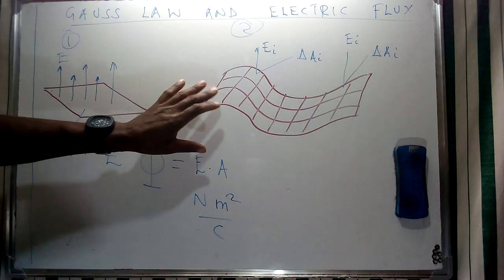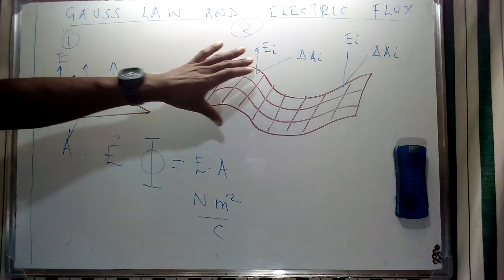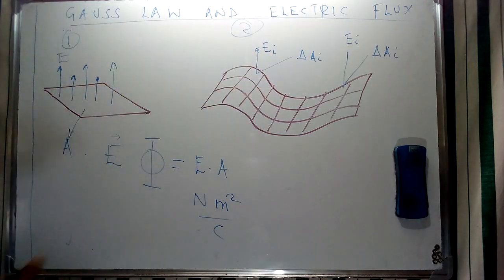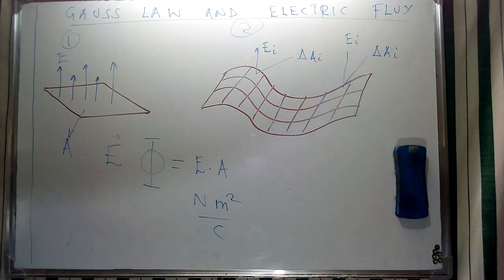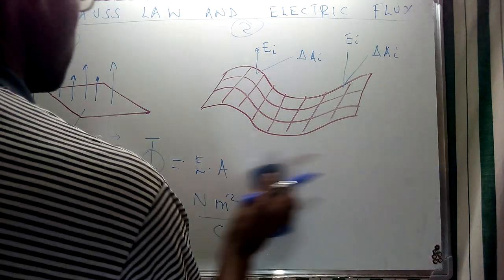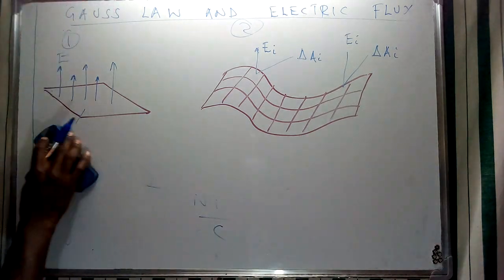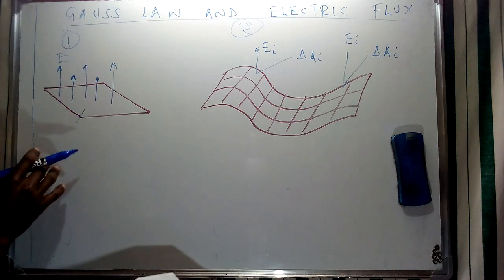So for us to find the total flux, we're going to consider the summation of these electric fields and this specific area, and that will invoke the use of the concept of calculus, as we are going to see later in our discussion. But in our first case, as I mentioned, we had assumed that this particular area is flat, and has an area vector A that is normal to the surface and of magnitude, of course, that we are given as A.